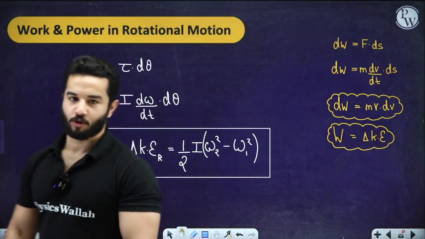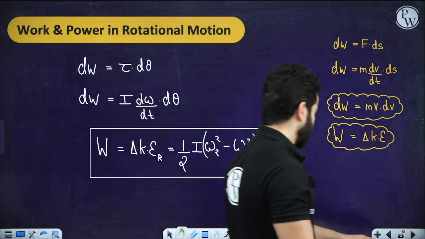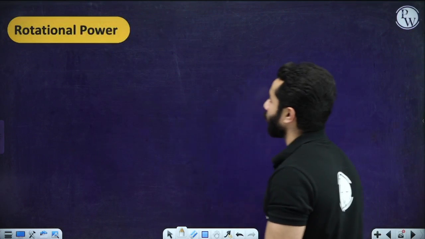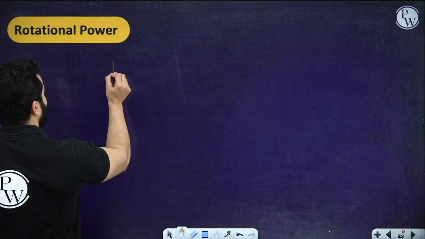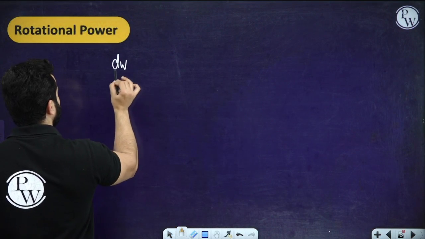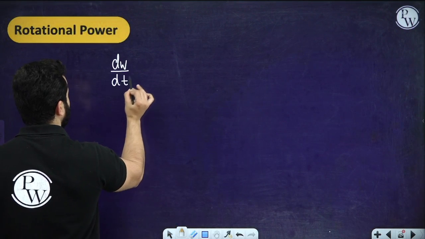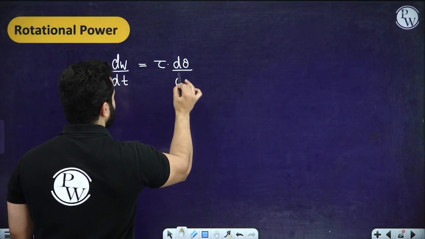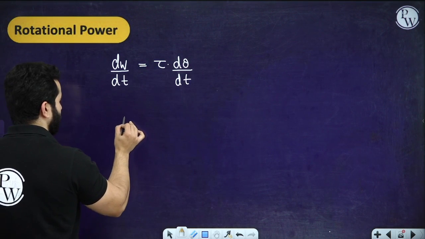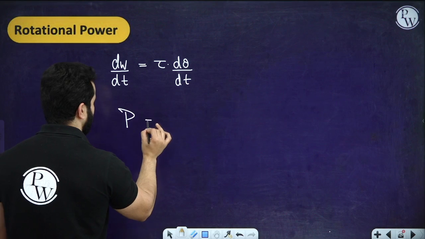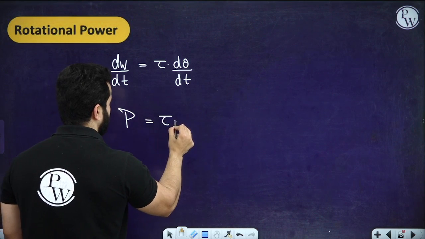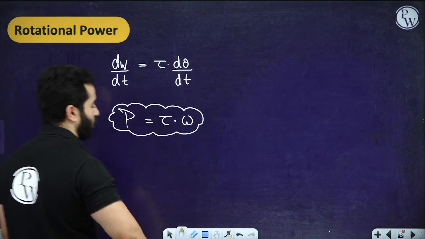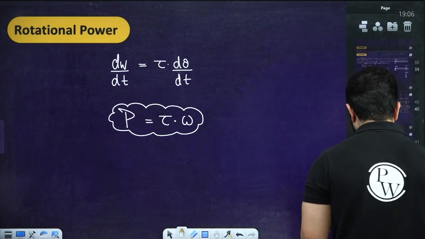So after this, if we talk about rotational power, it basically means the rate at which work is done. This will be d theta by dt. So that means this is going to be power, and this will be your torque times omega. This is your formula for rotational power, right? So we have completed all of these things.